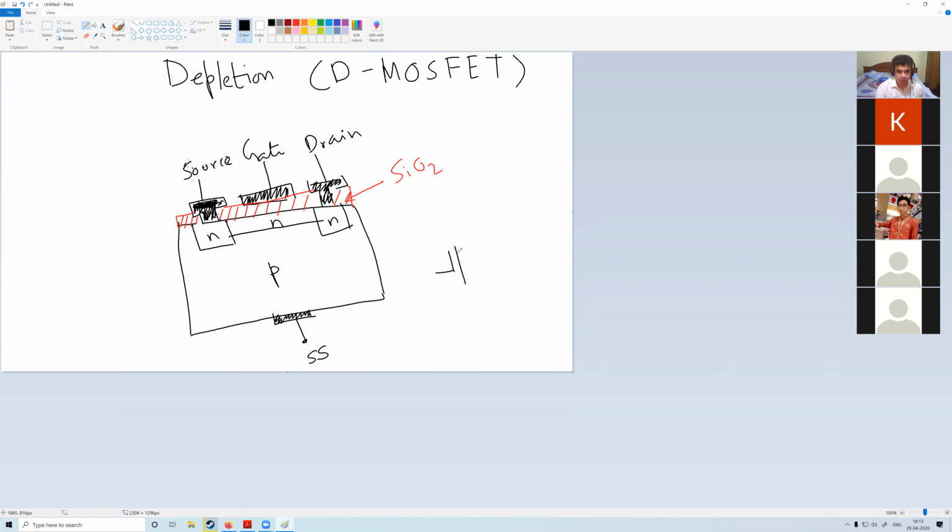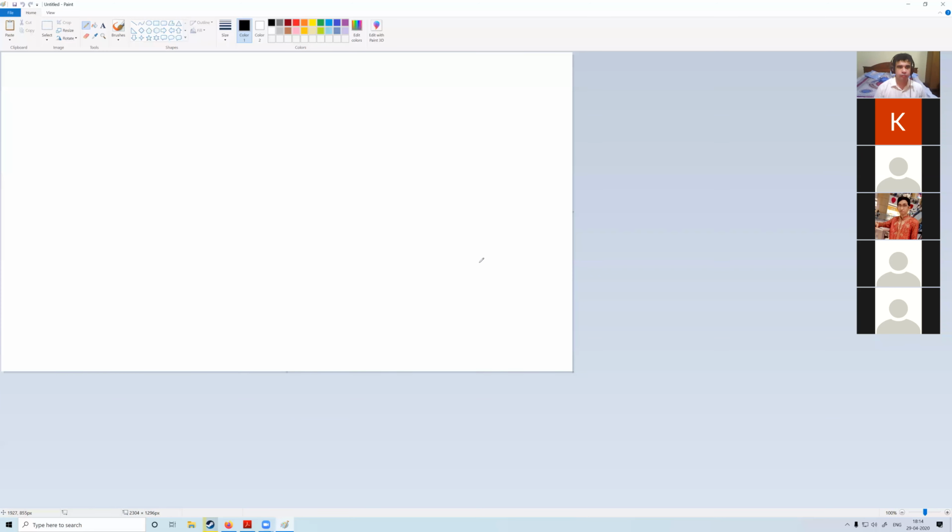The symbol of a depletion MOSFET is like this. This is the source. This substrate is connected with the source. This is a drain. This is the gate. So this is fine. This is an N channel D MOSFET. Okay, good. So we move on.